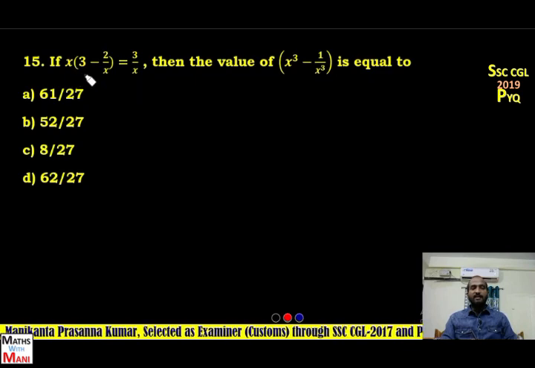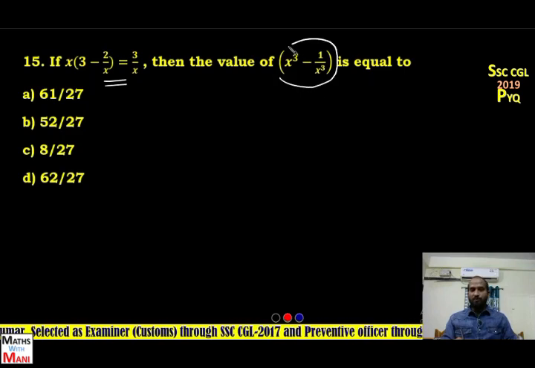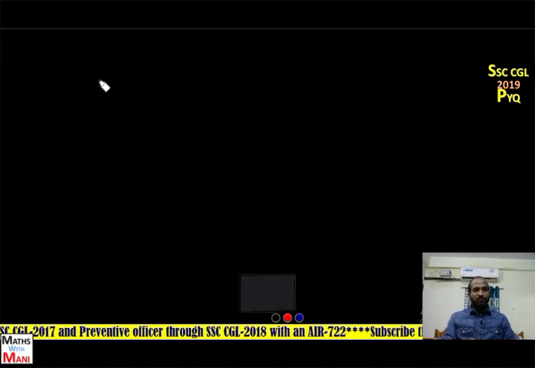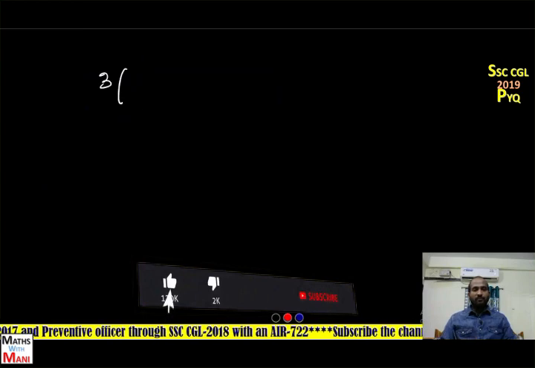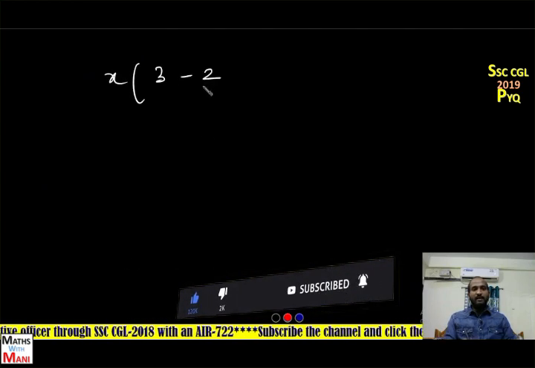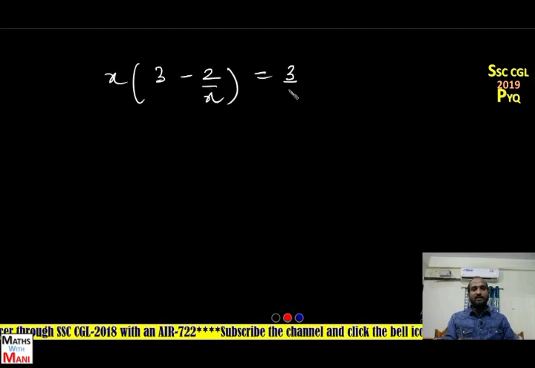If x into 3 minus 2 by x is equal to 3 by x, then find the value of x cube minus 1 by x cube. How do you find out x cube minus 1 by x cube? If I know the value of x minus 1 by x, then I can easily find out x cube minus 1 by x cube. Yes or no? So what is the given equation? x into 3 minus 2 by x is equal to 3 by x.